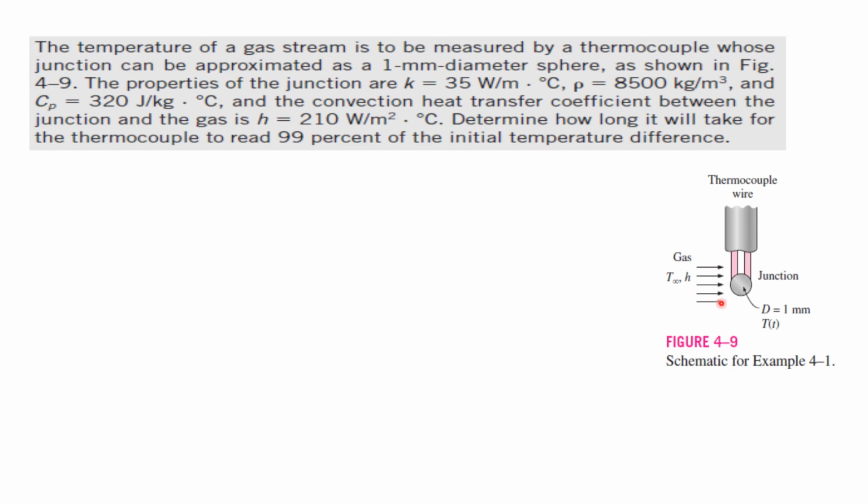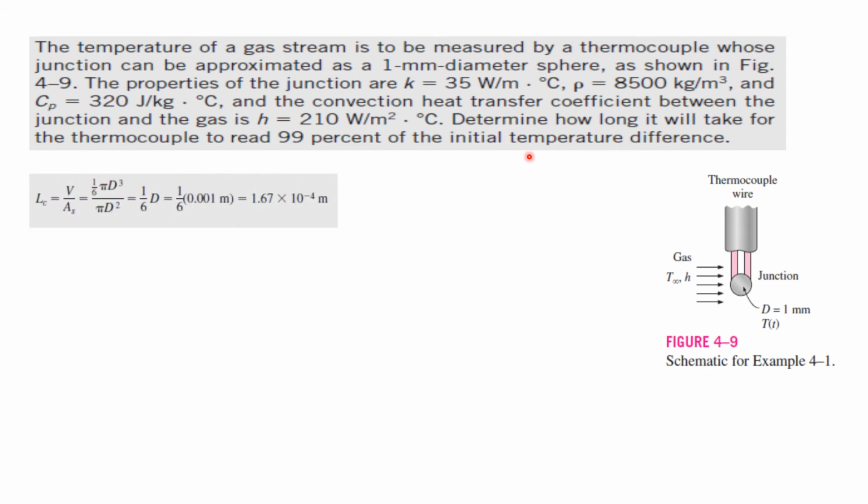Let us take Ti as the initial temperature. The properties of the junction are given: k, density and specific heat are given, and the heat transfer coefficient is also given, 210. You have to find out how long it will take for the thermocouple to read 99% of the initial temperature difference. This is a very important problem. It has been asked in the question paper also. Now let us see how to solve this.